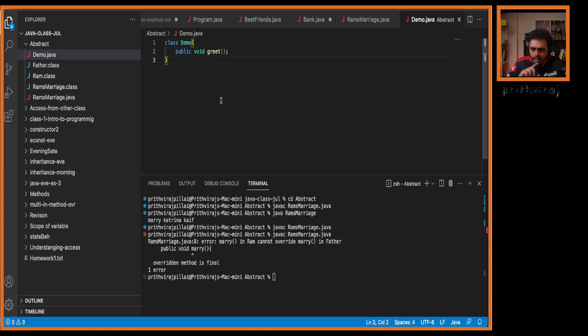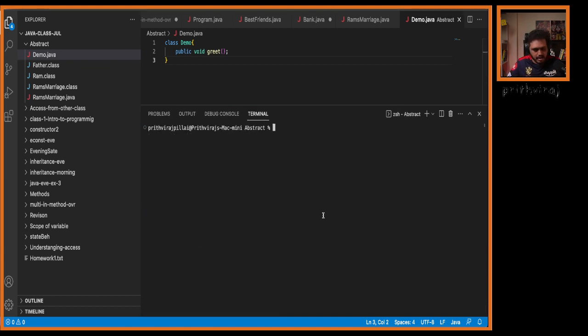So what am I doing here? I am not writing method body. Now we have to check whether it is allowed or not. Okay. Now I will write javac demo. Now I should get an error. If it is correct, I should not get an error. Oh, what is happening?